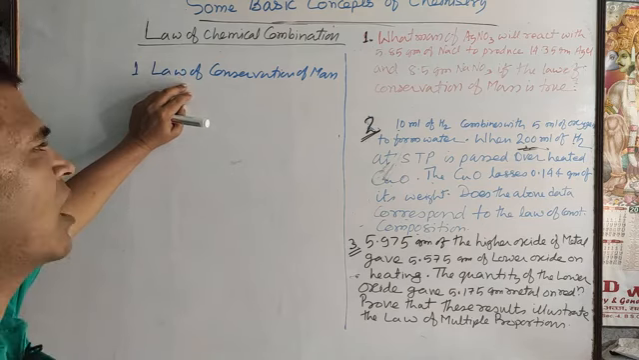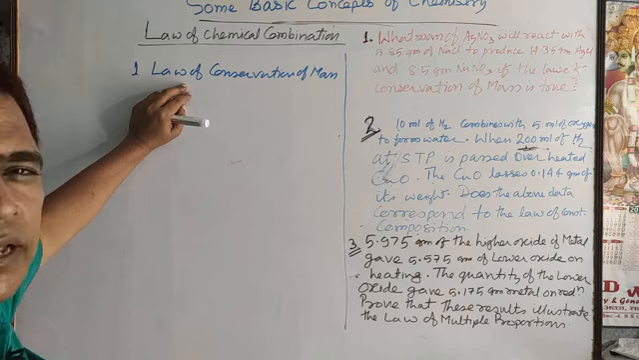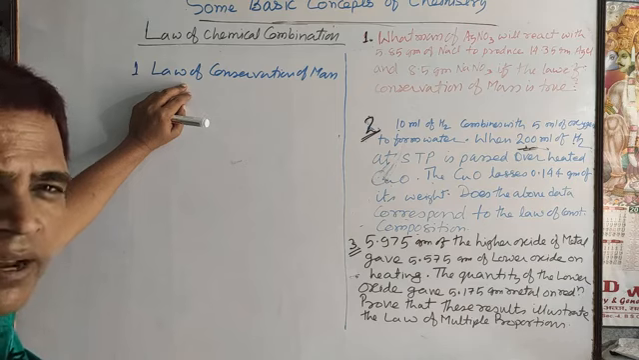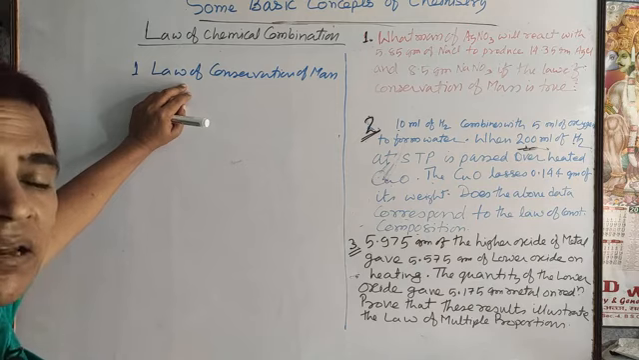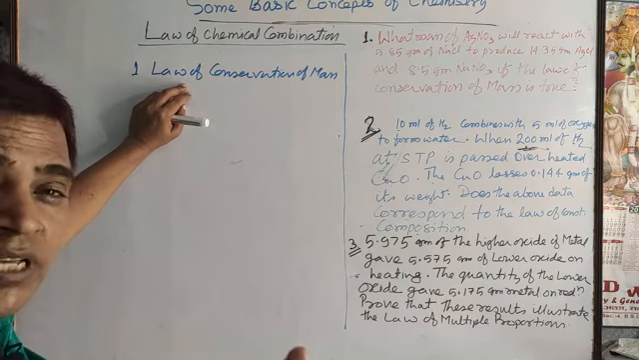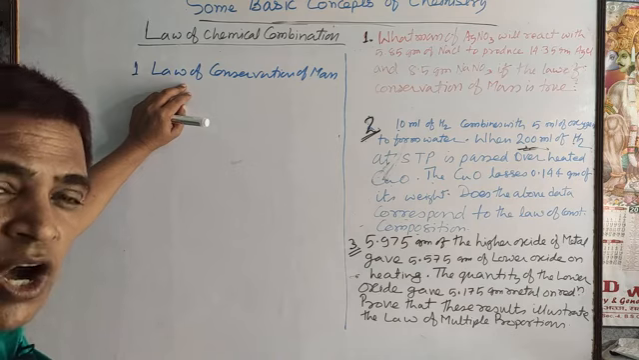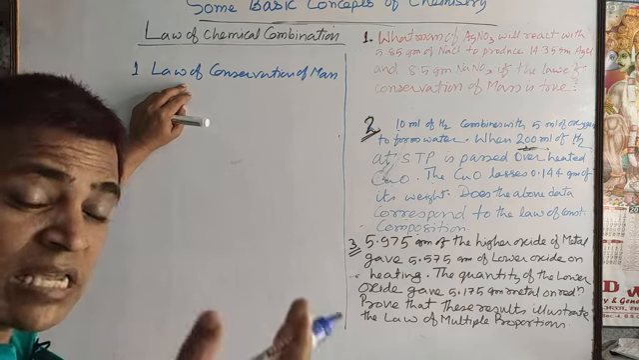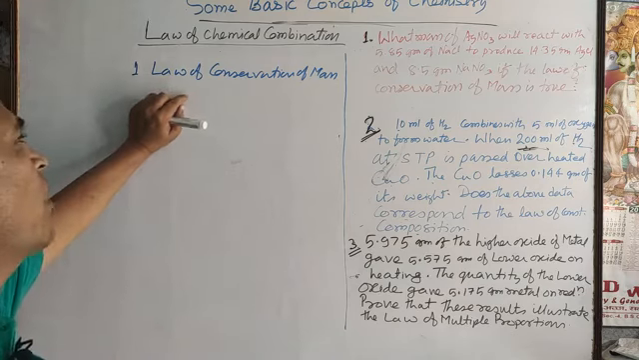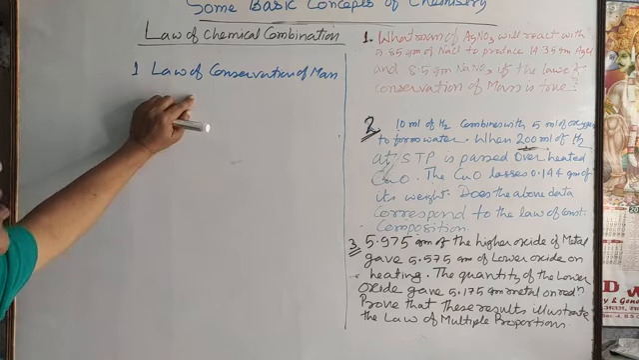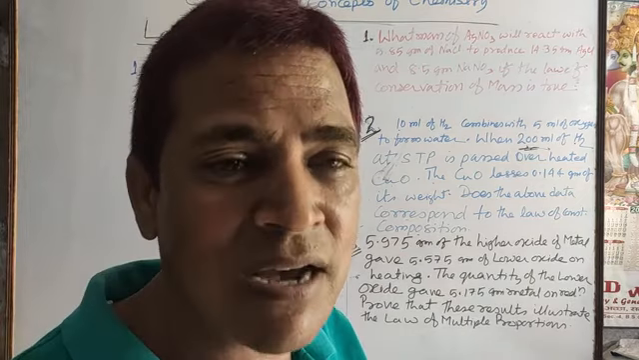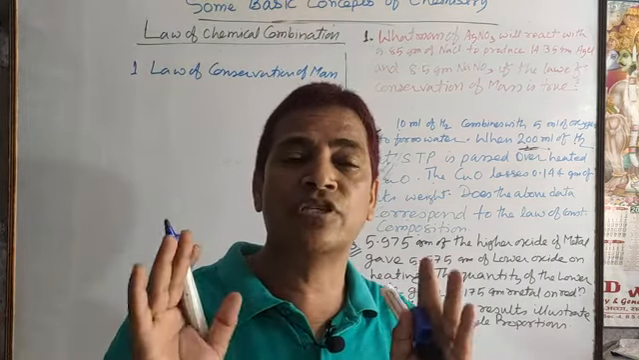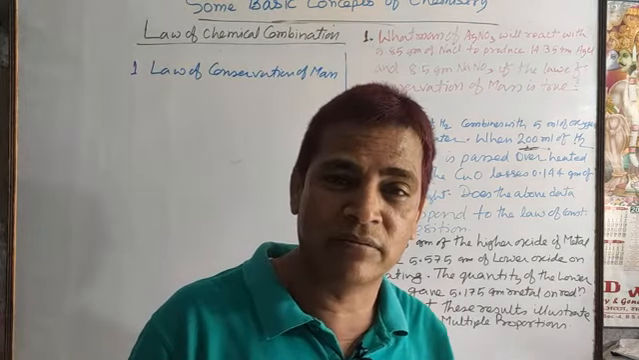As you state the law of conservation of energy, energy cannot be created nor destroyed, only transferred from one form to another form. What does it mean? The total energy of the system, the total energy of the universe, is conserved. The same way you state the law of conservation of mass: total mass of the substance is conserved, no matter whether it is physically or chemically changed.